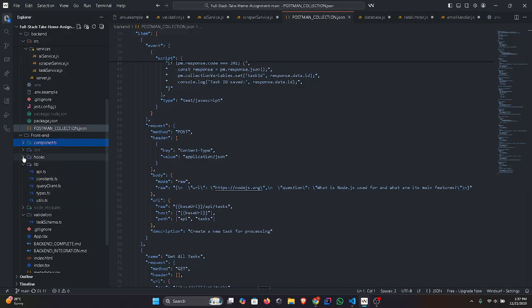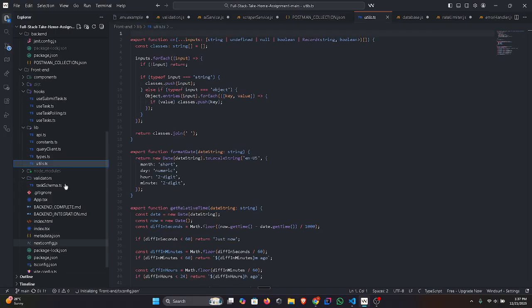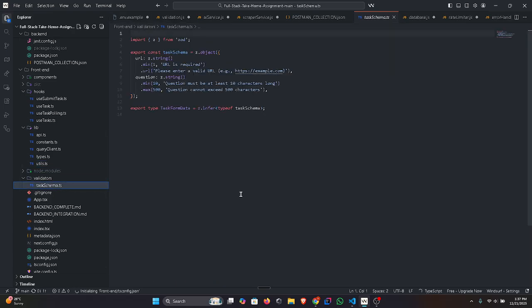And here are the hooks. I'm using the useEffect hook, useSubmitTask, and useTags, along with the lib, config or utility, and model folders. Also, there is the validation. Validation is important for our website, tags, schemas, and all these things.